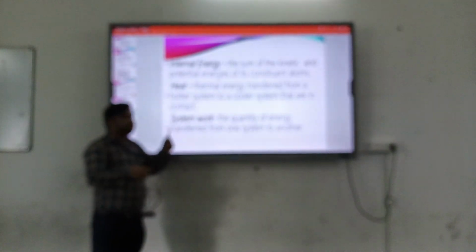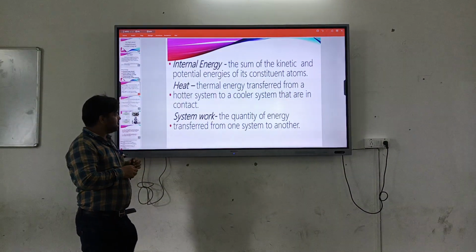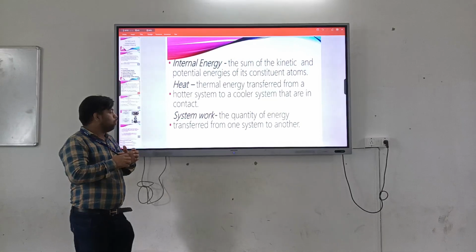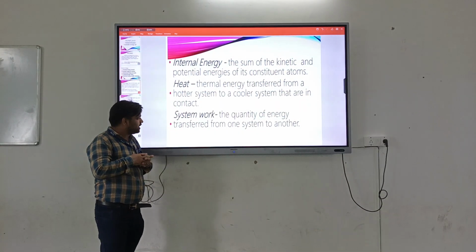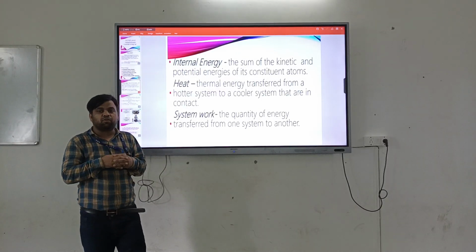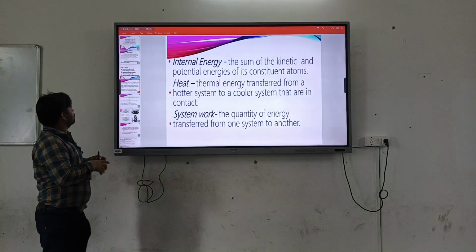Another one is system work. System work is the quantity of energy that is transferred from one system to another system. It is the required amount of energy that will be transferred totally from one system to another system. This is system work.